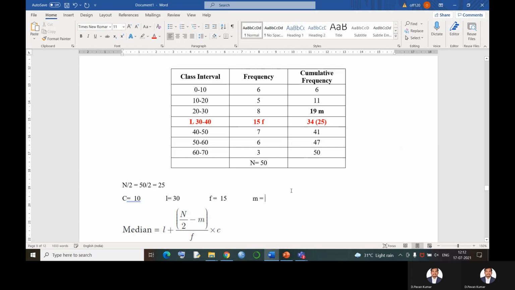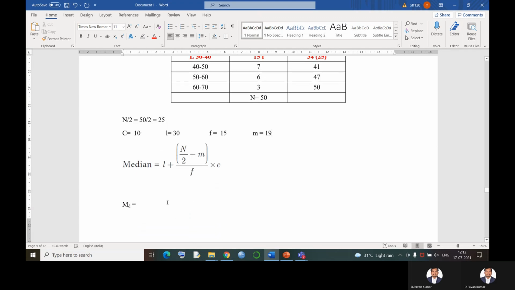So I got to know all the values which are required in my formula. So I'll simply substitute in that. Now what is the L value? L is 30 plus, now the numerator. What is the numerator? N by 2 minus m. N by 2 means how much? It is directly 25, minus m value, how much? It is 19. Now divided by the denominator value, which is called the f value. F is how much? It is 15. Close the bracket, into class interval, which is 10.